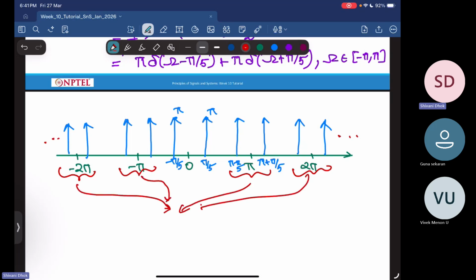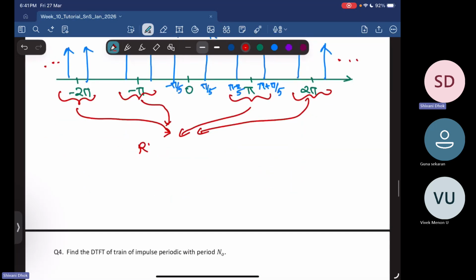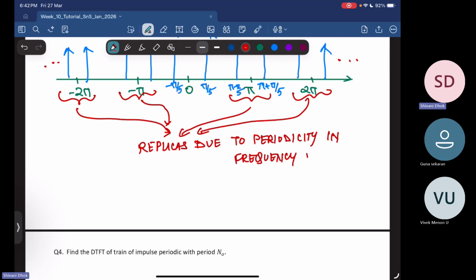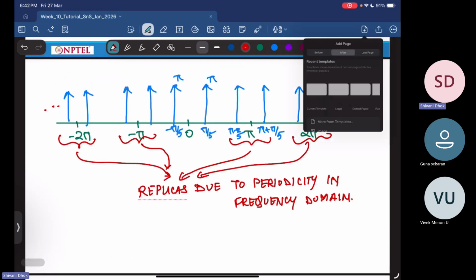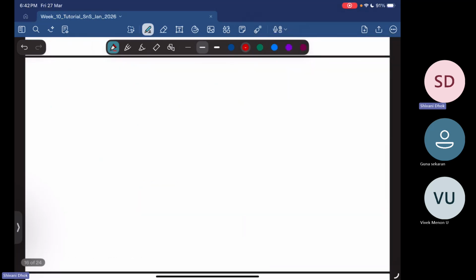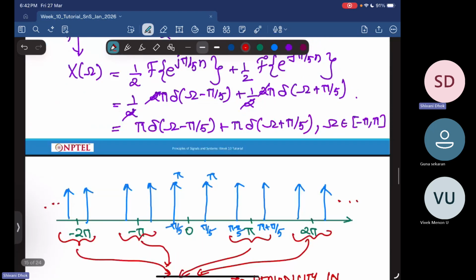All of these are basically replicas due to periodicity in the frequency domain. We sampled in the time domain, and that brought an inherent periodicity in the frequency domain. Such periodicity was not there in the continuous time Fourier transform because there was no sampling involved.